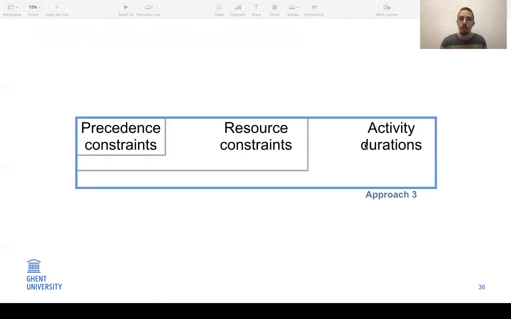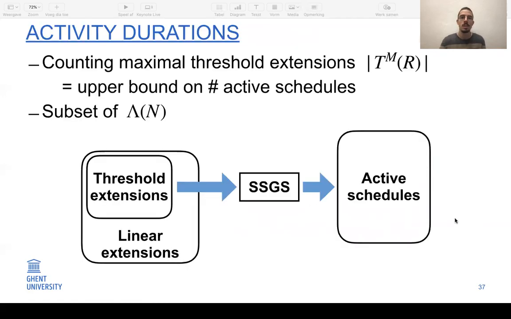In the last approach, we also incorporate activity durations. Now we are counting maximal threshold extensions, which is also an upper bound on the number of active schedules, and it's a subset of the linear extensions. So it's a tighter upper bound than the number of linear extensions, but still it's an upper bound.